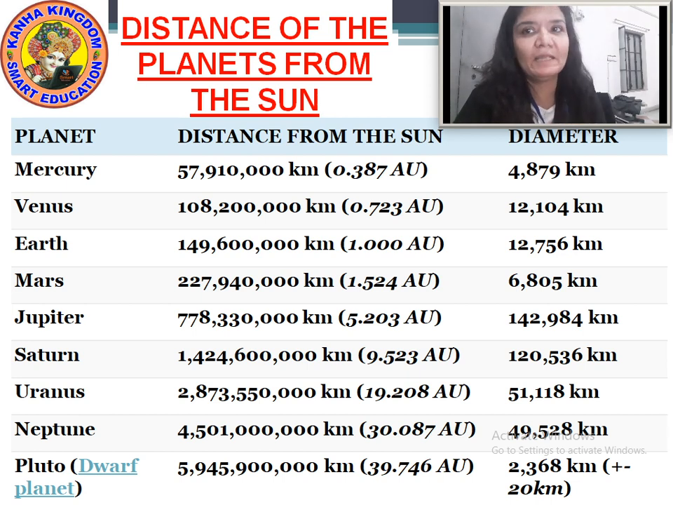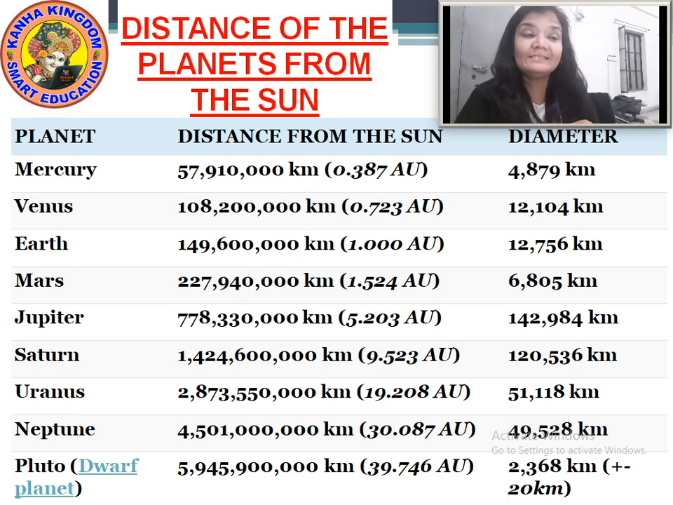Now to the table. This table is about the distance of the planets from the sun. Our first planet is Mercury. Now what is the distance of Mercury from the sun? It is 57,910,000 kilometers. And what is the diameter? The diameter is 4,879.